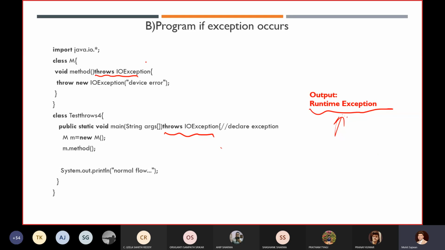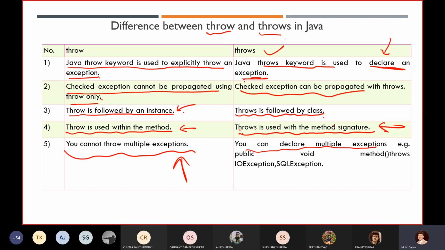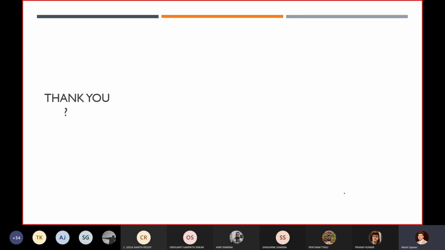Remember, if I want to write IOException, ArithmeticException, I can write it like that, no issue at all. NullPointerException, so I can write any number of exceptions over there. There is no restriction related to that, right? Like in this example, the method throws IOException, SQLException.